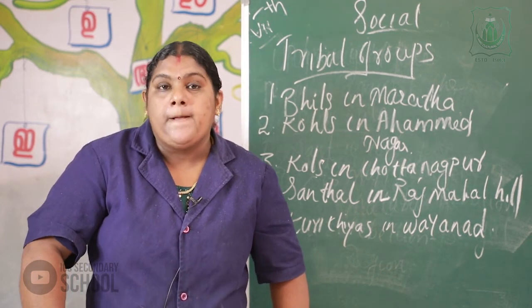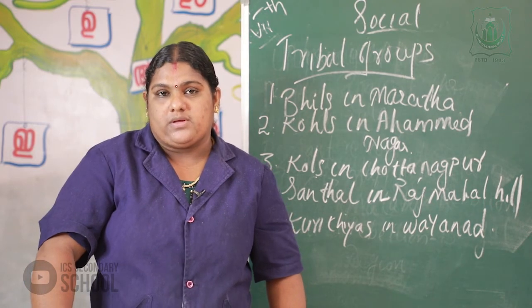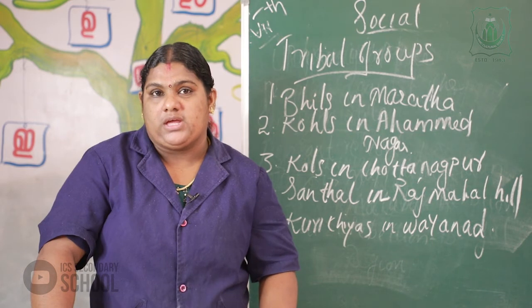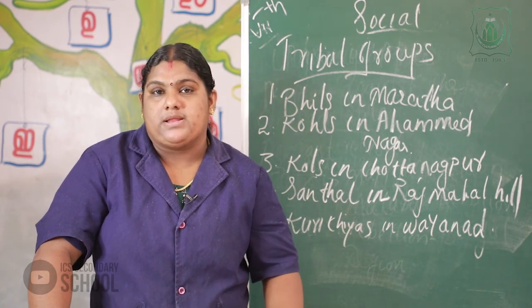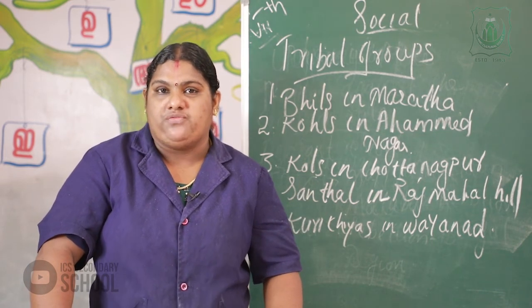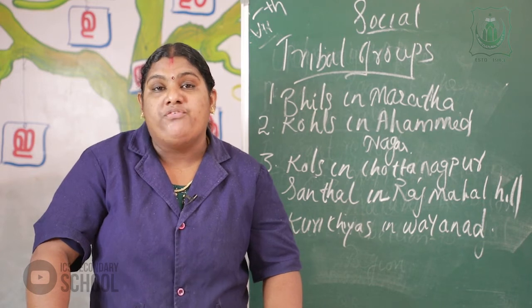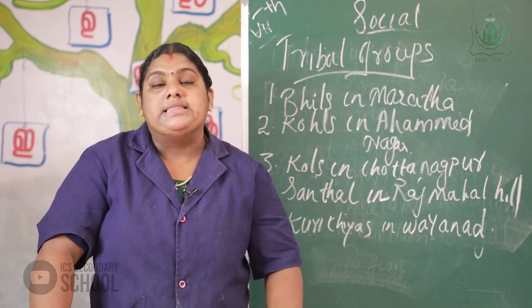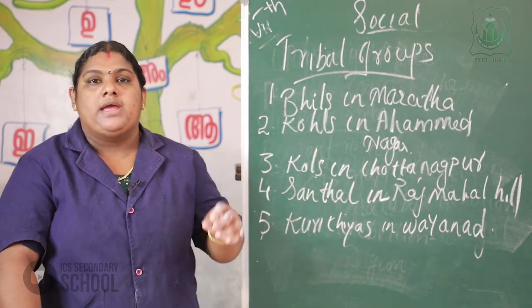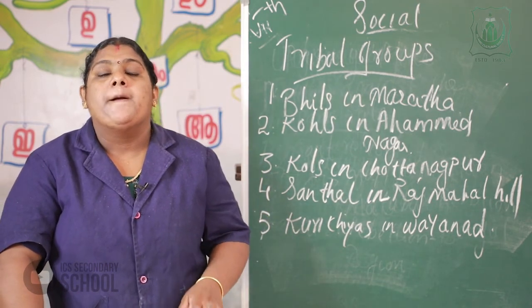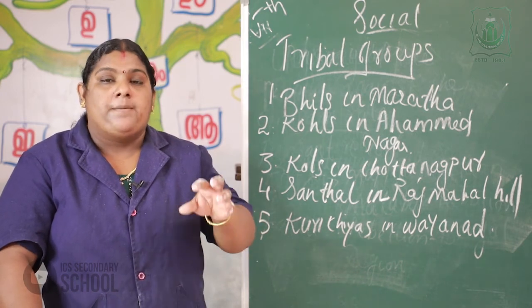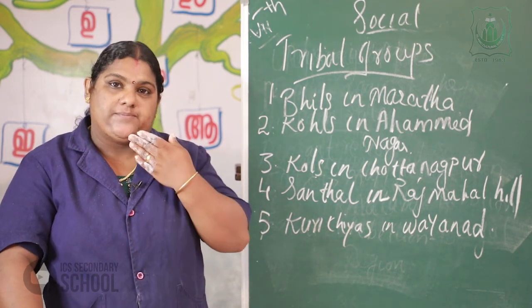They lived in the Bengal province. The main reason for the Santal rebellion was the exploitation by the company officials and the moneylenders, and it was the result of the British revenue policy.